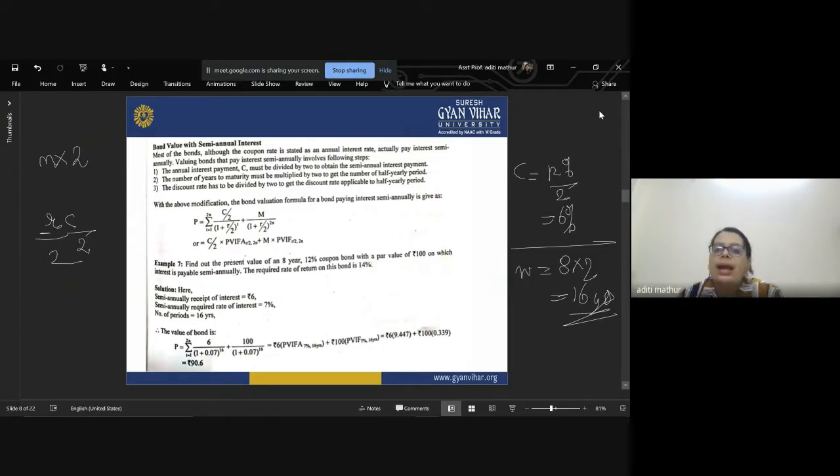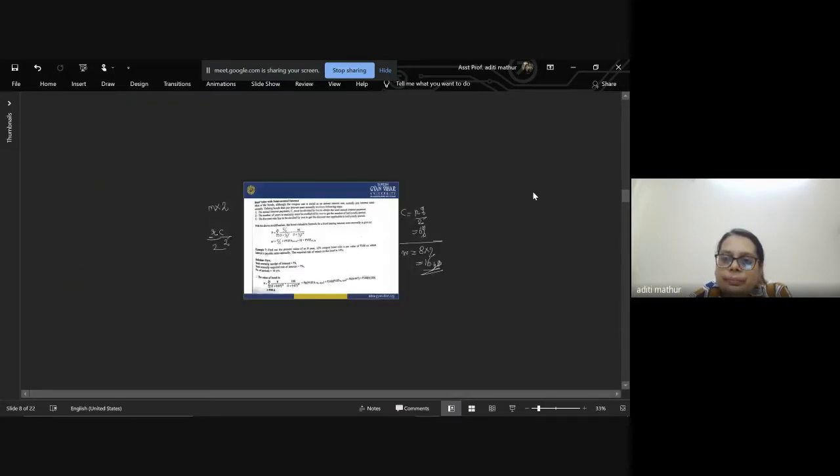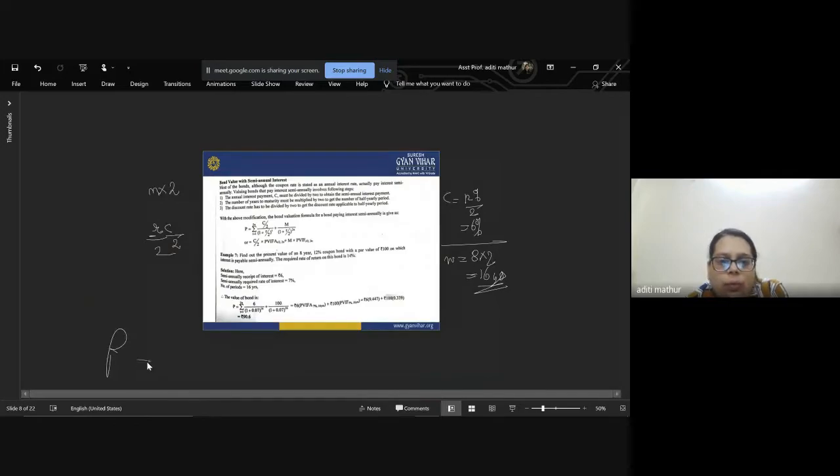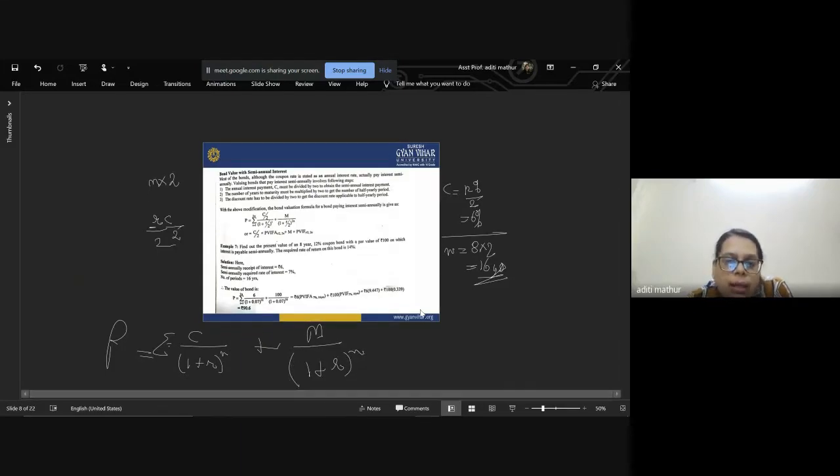The rest of the formula is the same. That means the present value or the price of the bond is equal to the sigma of C divided by (1 plus R) to the power of N, plus the maturity value divided by (1 plus R) to the power of N. For this calculation, C is 6, because 6% of 100 is 6.